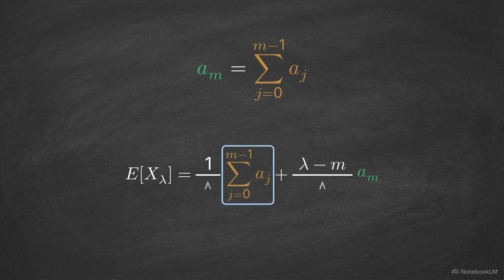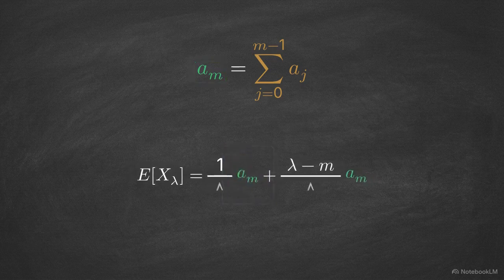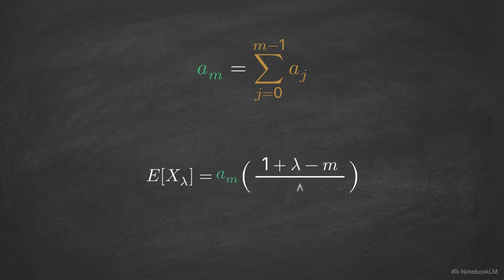If we isolate the summation portion of this equation, we are looking at the combined weight of the first m terms of the sequence. Under the rule of an additive window, this entire summation must perfectly equal the final sequence term, a_m. We substitute a_m into the equation, which allows us to factor the terms. By grouping the a_m components together, the fractions combine.